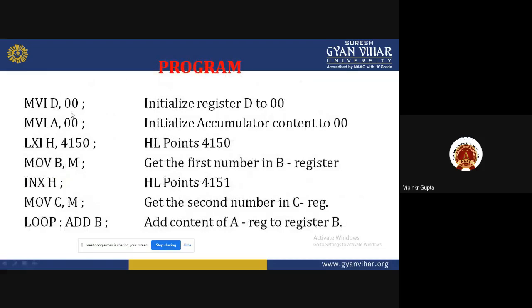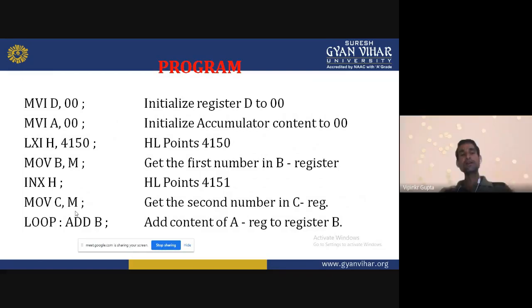Move immediate D comma 00. In the D register, initially we are putting 00, and in A also we are putting 00. Now we are initializing the memory location, that is LXI H 4150. Now 4150 has the 04 data, so that data is transferred to the B register. Now we increment, so we go to the next memory location, and that data will be transferred to C. What data does it have? 03. So 03 will be transferred to C.